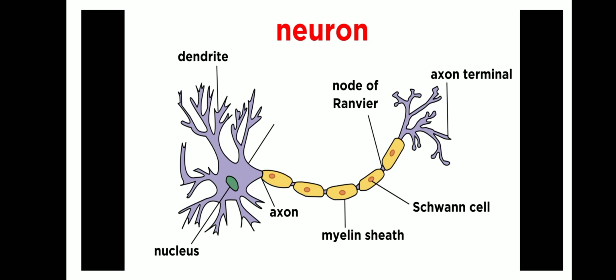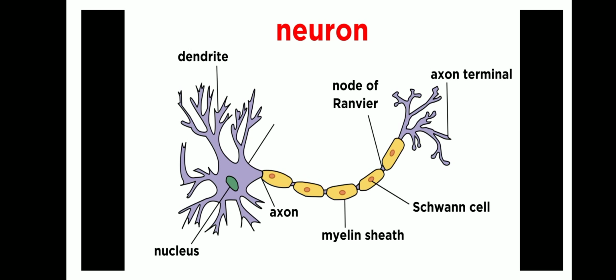Cell body, you can see the purple colored part. Head part, that is the cell body, or we can say it is cyton. It contains a nucleus in the middle. Green color nucleus, can you notice? And next you can see the branches coming out from the cell body, which we call dendrites.